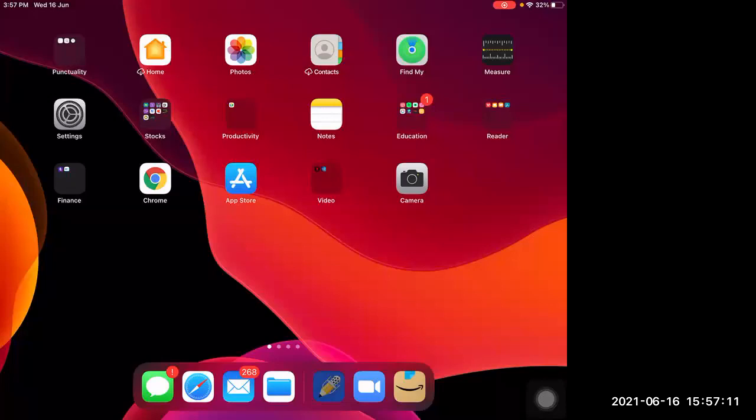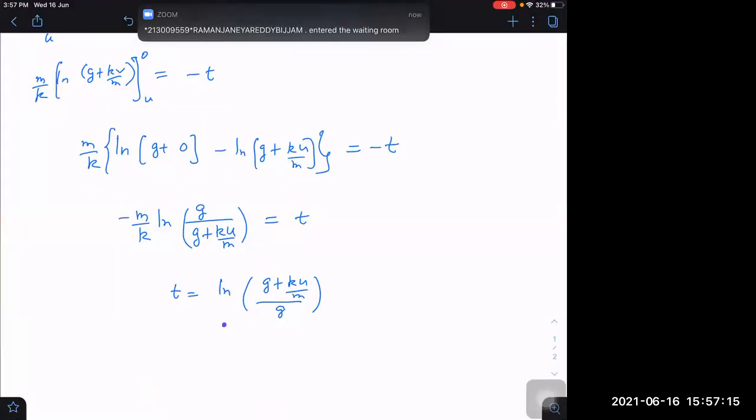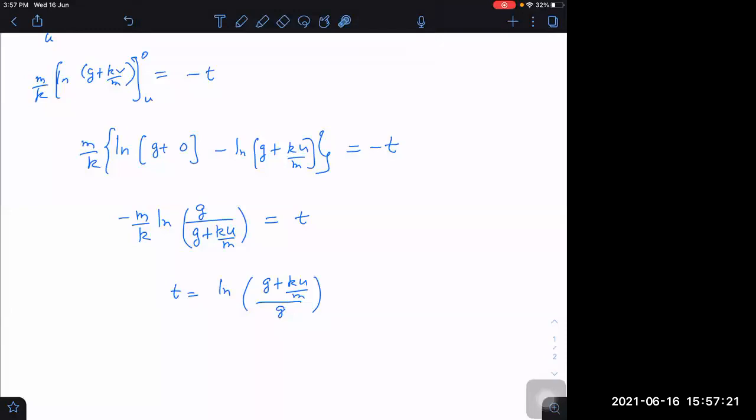What is it? This is the answer, the time value. Right, this is the answer. So we are getting the time of ascent. Can I say the time of descent will be the same?